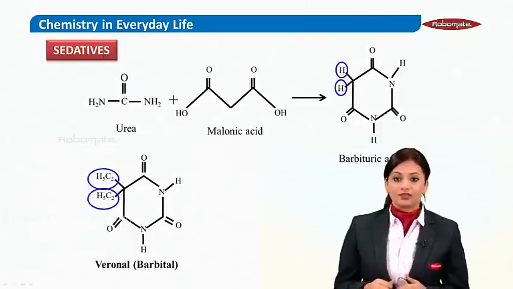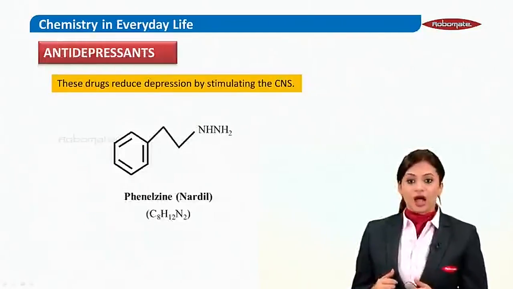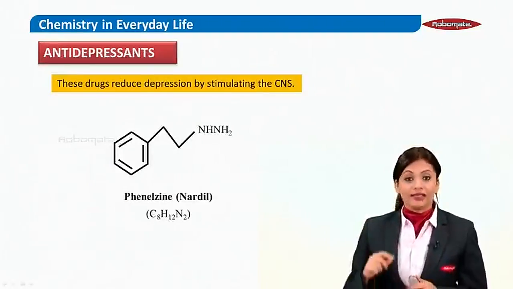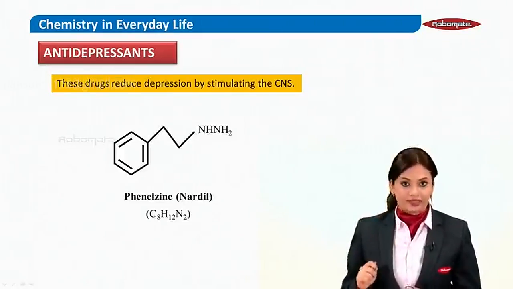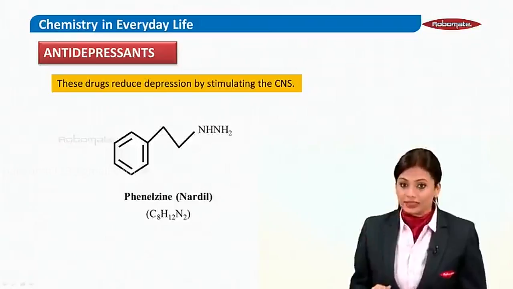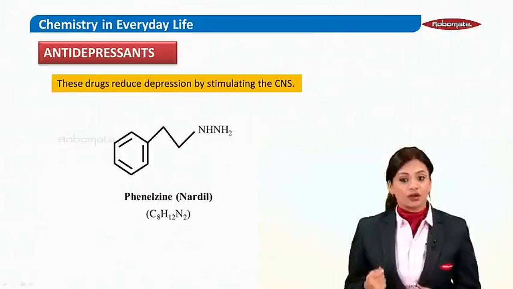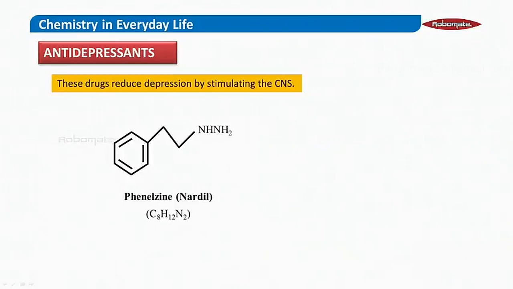Now children, after sedatives, we come to antidepressants. Antidepressants means that it is going to stimulate the CNS. The example of an antidepressant is Nardil, also called phenelzine. Yes children?